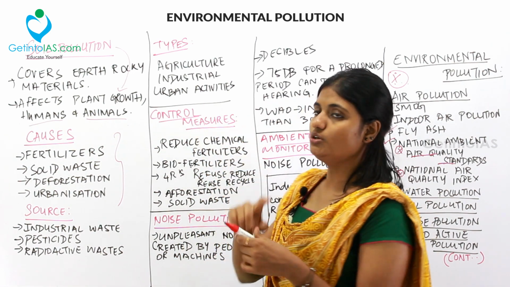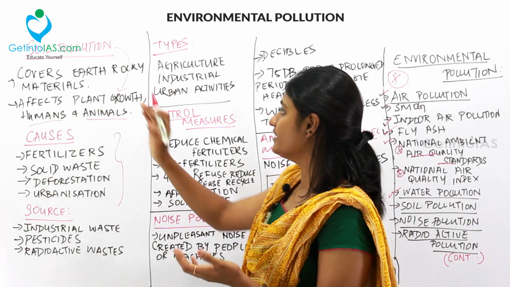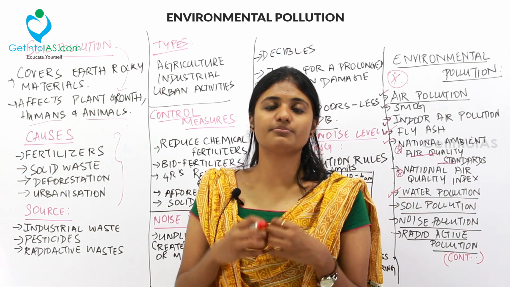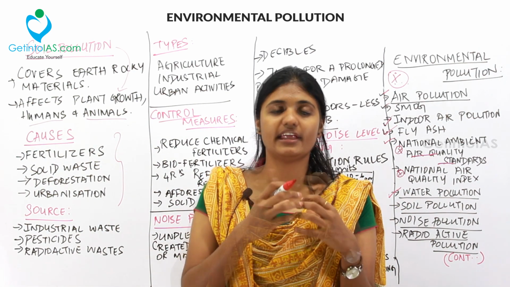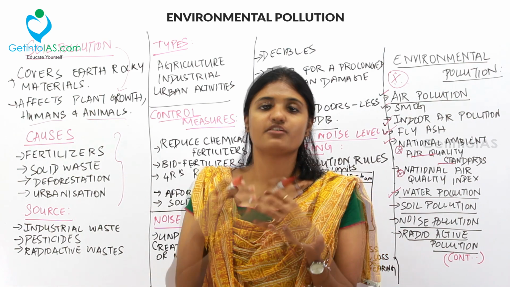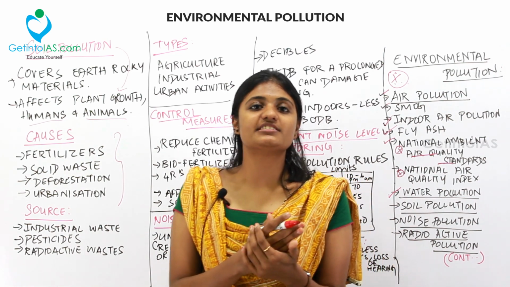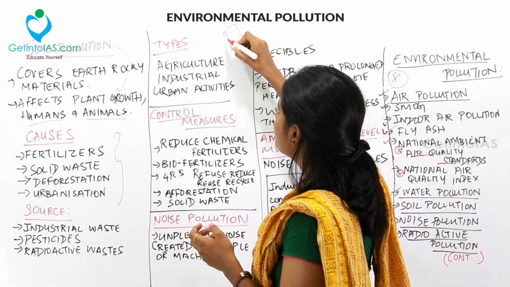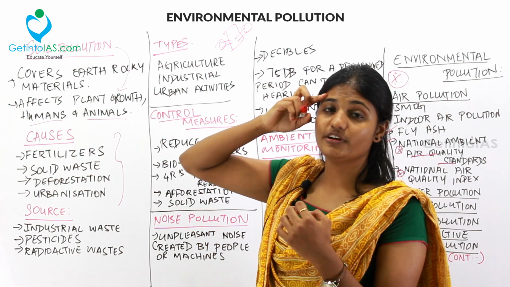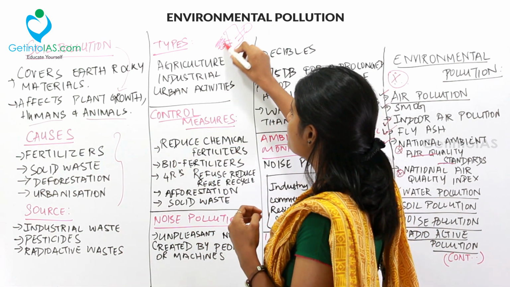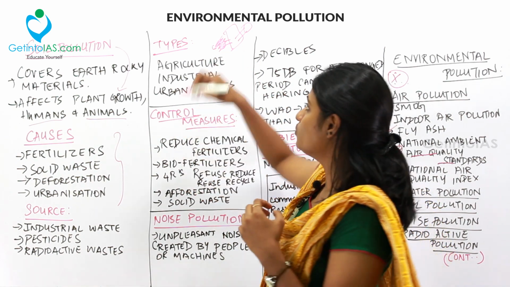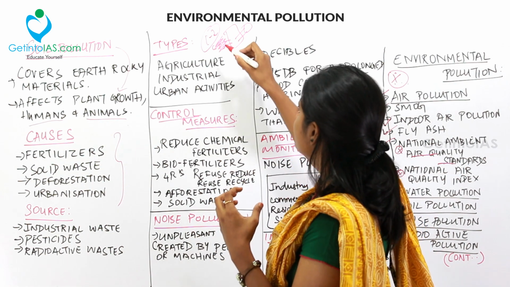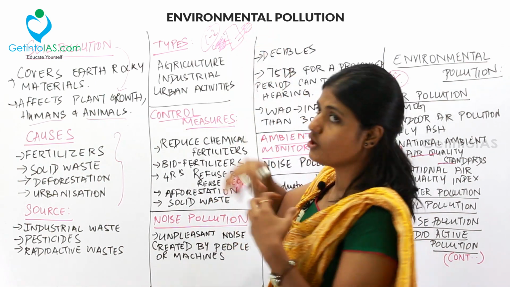Next, what are the control measures to put down soil degradation or soil pollution? First thing is reduce chemical fertilizer. For example, you can move to natural fertilizer like cow dung or human waste. For example, the twin pit toilets, which were recently in current affairs, play a major role. So the twin pit toilets work like this. Normally you dig two holes. When one hole is filled up, you close it, and this hole stays for 1 to 2 years and hence can be used as manure. And when the other hole is filled, you can use this hole for your other purposes.